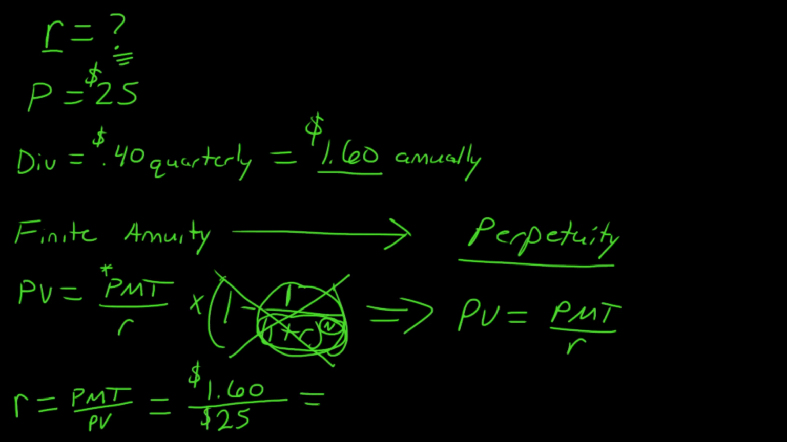And so when we run this calculation, you come up with a figure of 6.4%. And so we know that if we were to invest in this preferred stock, the 6.4% is what we would return every year. And so the answer to our question is yes, we would invest in JP Morgan preferred stock.